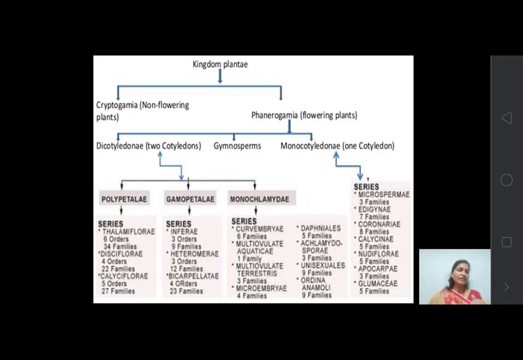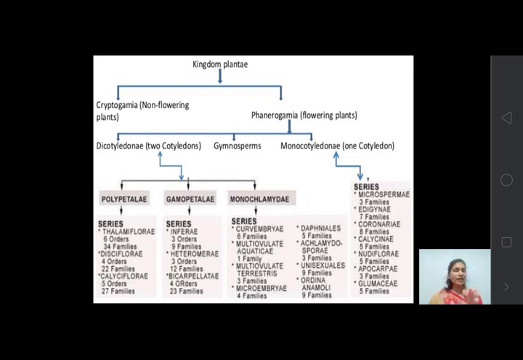Then monocotyledony. Dicotyledon has three subclasses, that is polypetalae, gamopetalae and monochlamydeae. Then monocotyledons do not have subclasses; they are not divided into subclasses, they directly show the series. After subclass, polypetalae is again divided into three series.